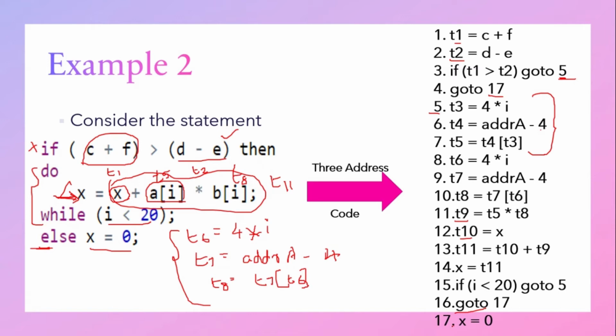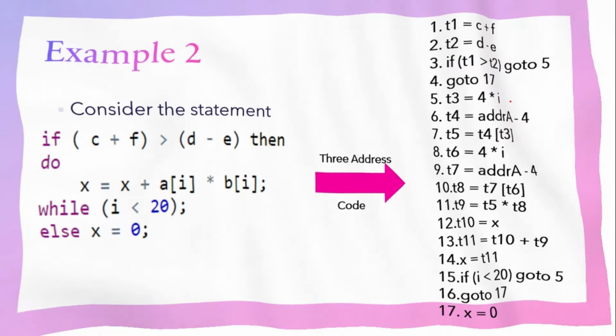So what is the number of the statement where the else statement is there? 17 is the number. So you have to go to 17. Again coming before, after checking the if condition, we will write a go to statement. That go to statement is nothing but it goes to the statement where the else block is executed. So now according to our 3 address code, where the else statement is executed, it is executed in statement number 17. So we will write 17 here. Okay, so this is the complete 3 address code for this program.